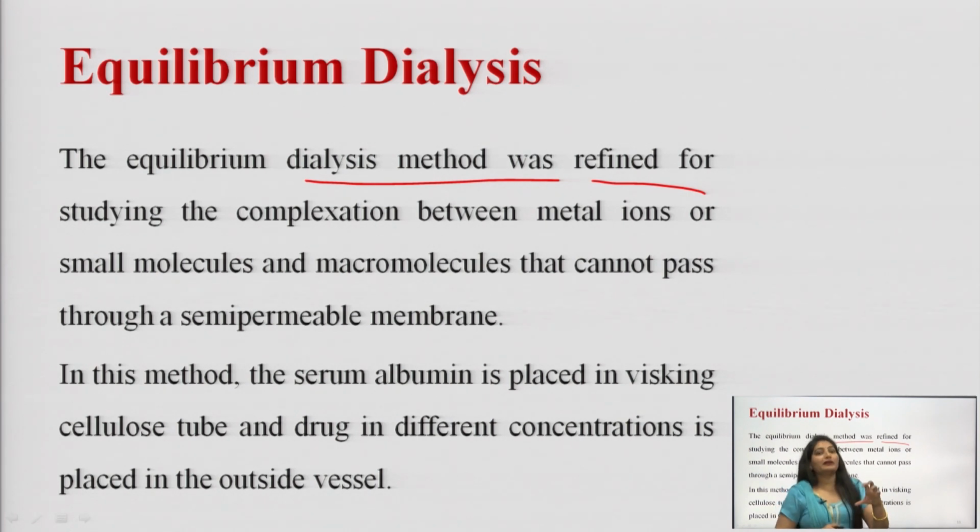Okay, a GI membrane acts as a semi-permeable membrane. So, this method is particularly designed for those molecules which cannot pass through the semi-permeable membrane.